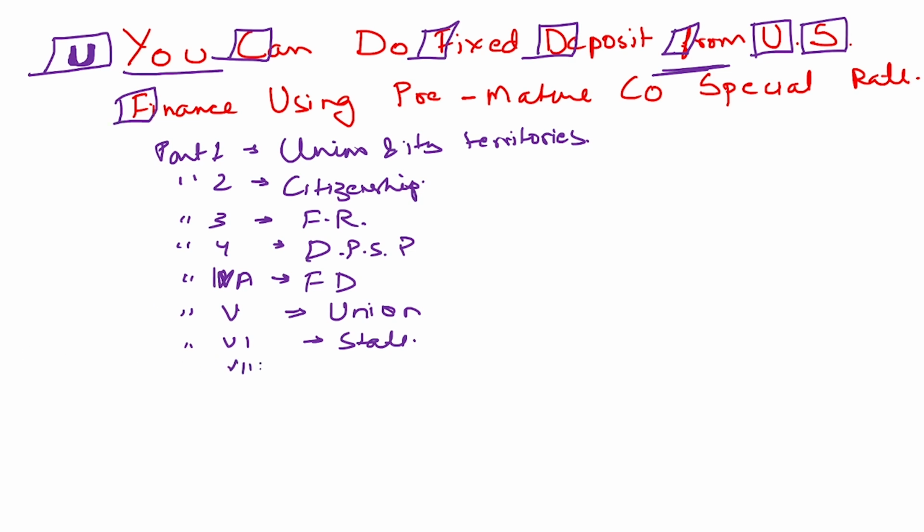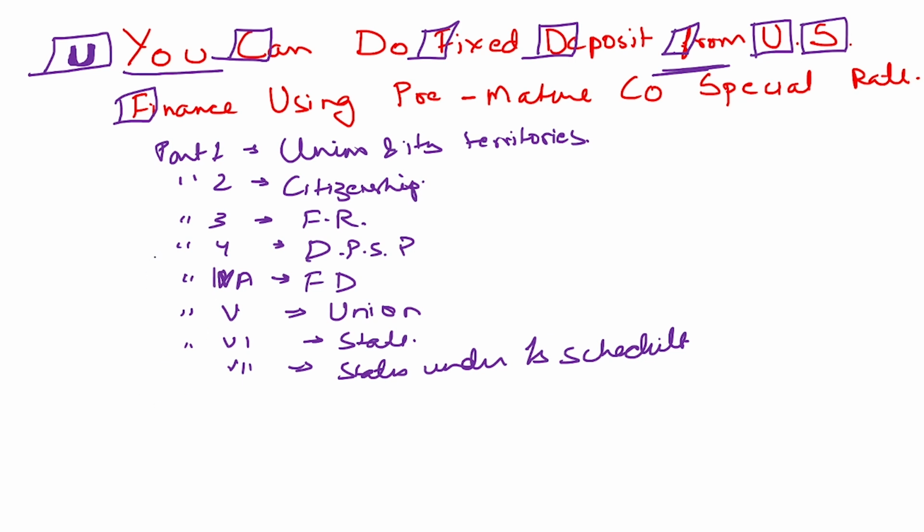This is the 7th one, and it is a little bit trickier for understanding. Perhaps you can change it according to your needs. The states are mentioned under the first schedule.